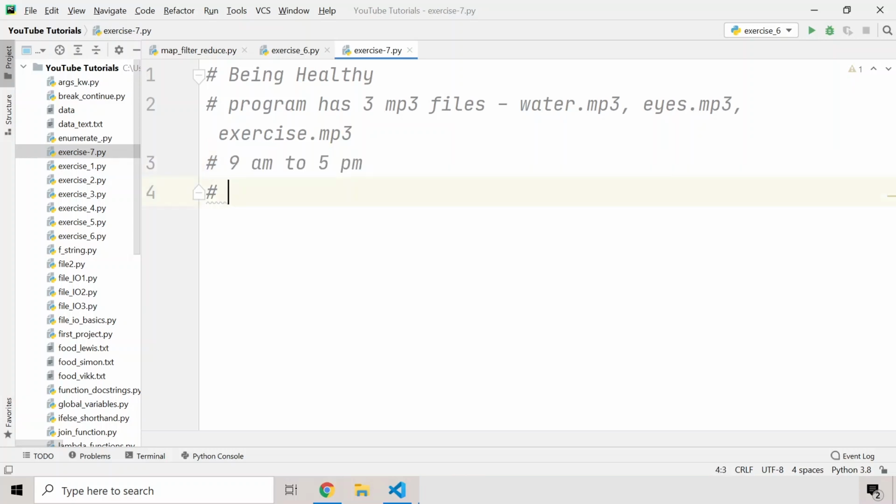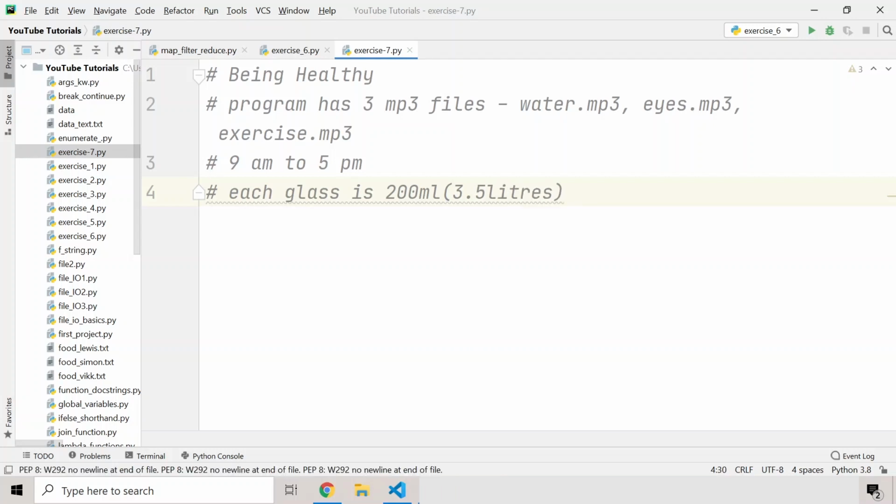So you need to do some maths to find in what interval the program will remind the user, and each glass, I'll write it right here, is 200 ml. So you can just calculate how many intervals will make it 3.5 liters. You need to make sure that the programmer drinks 200 ml at every notification, and that you set the interval such that between 9 a.m. and 5 p.m. he drinks 3.5 liters of water. You need to notify him by playing the water.mp3 sound.